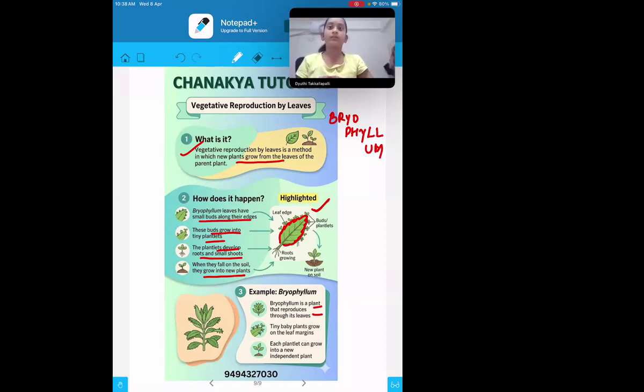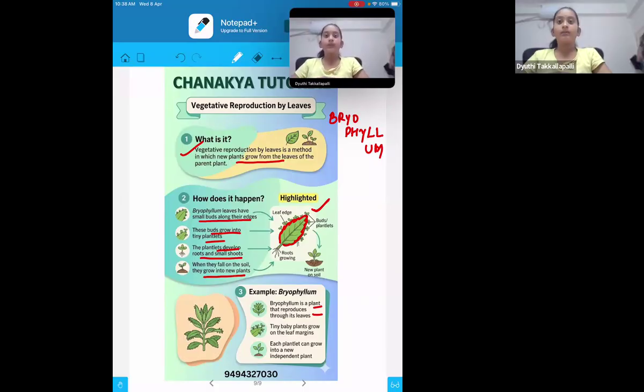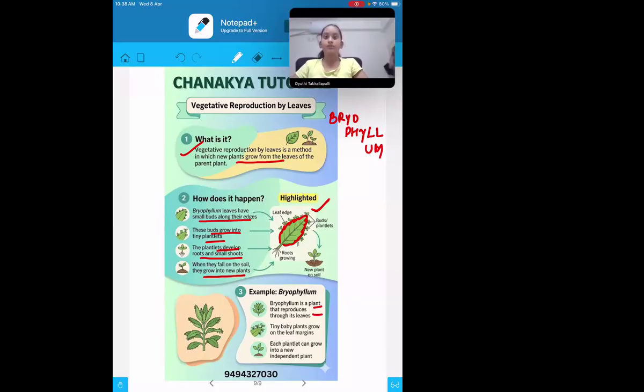But yes, it will take time, right? Once they are falling down, they will be taking the things from the soil. They will be taking the water also, and slowly and gradually they will start. Like we also. Initially we were small, right? But after taking the food, oxygen, all, we have grown up. So day by day, year by year, we are growing up.